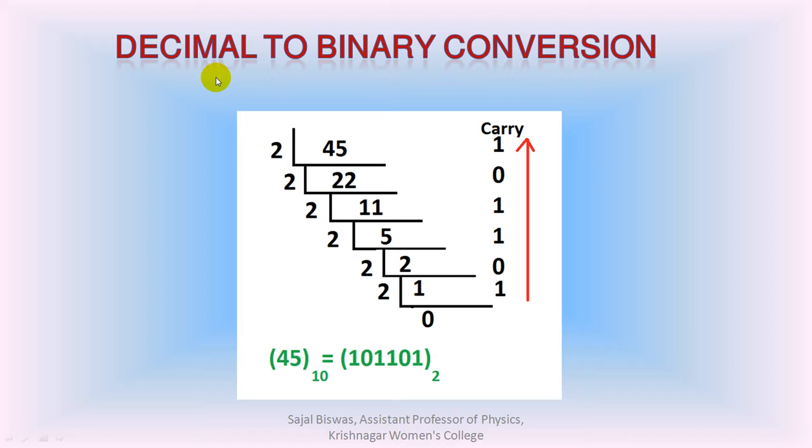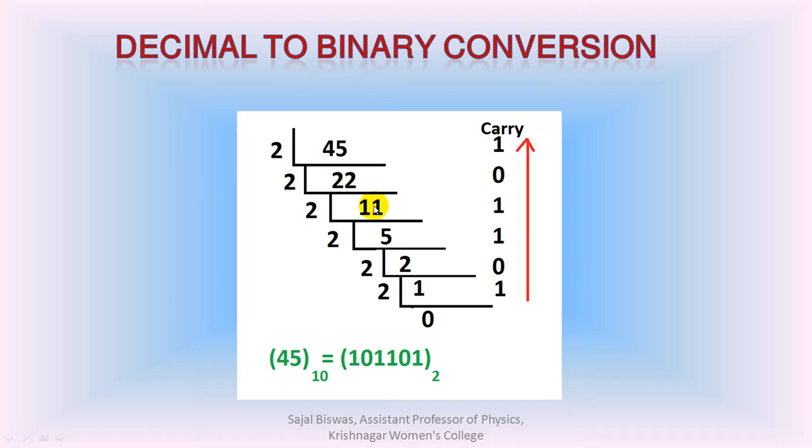Decimal to binary conversion. Here the conversion of the decimal number 45 into its binary equivalent has been discussed.